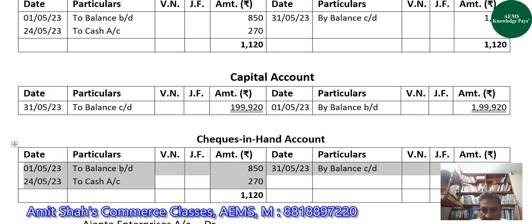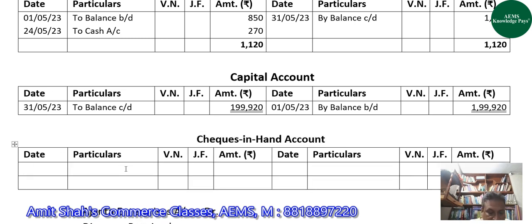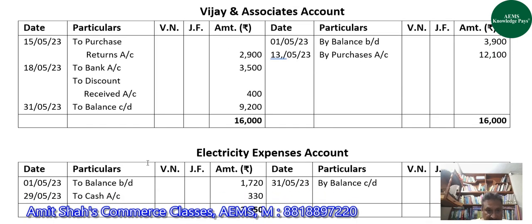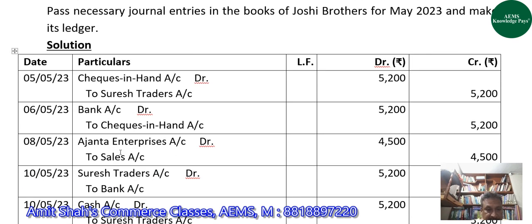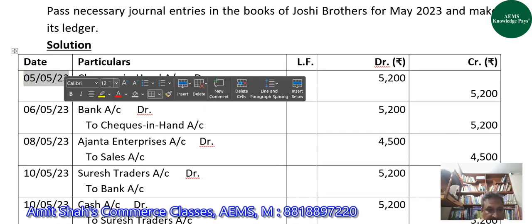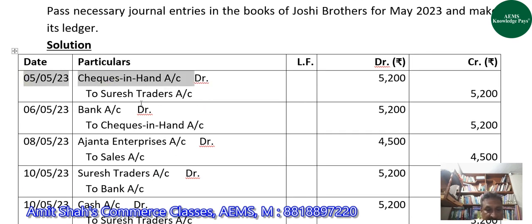These accounts did not have any opening balance at the beginning of May month. On 5th May, on the debit side of checks in hand account, we will write to Suresh Traders account with 5,200.